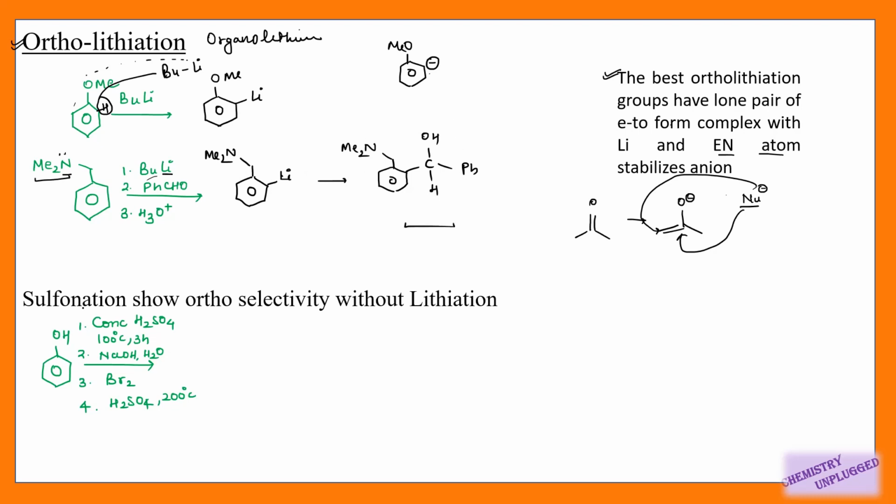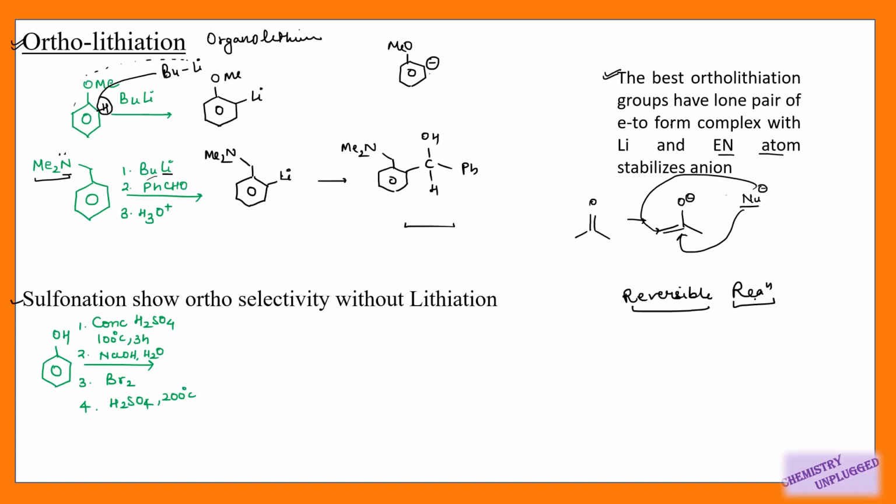Then second point is sulfonation shows orthoselectivity without lithiation. Means in case of sulfonated product we can get attachment of a new functional group at ortho position by itself, and we do not need any organolithium compound for that. What is the reason for that? The sulfonation is a reversible reaction.